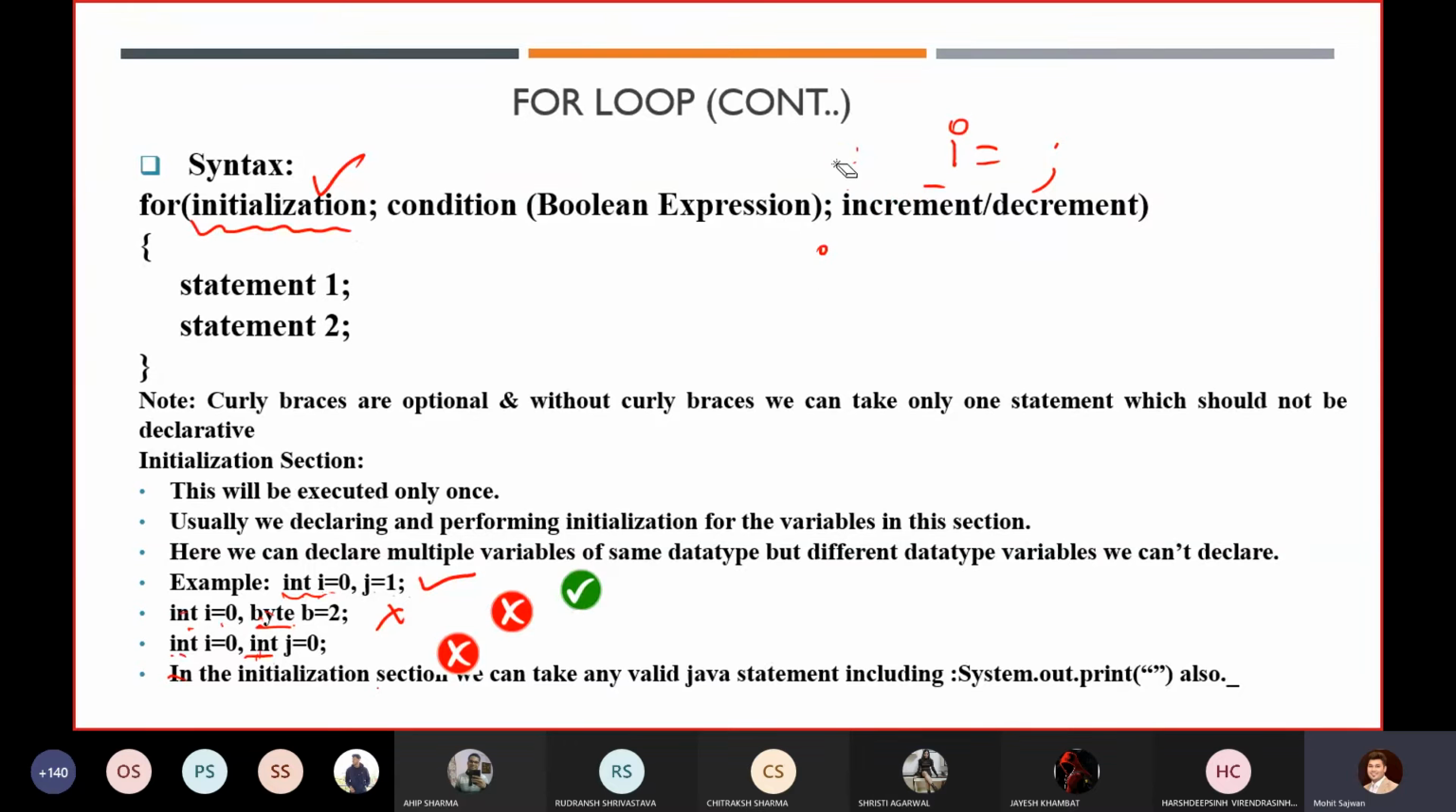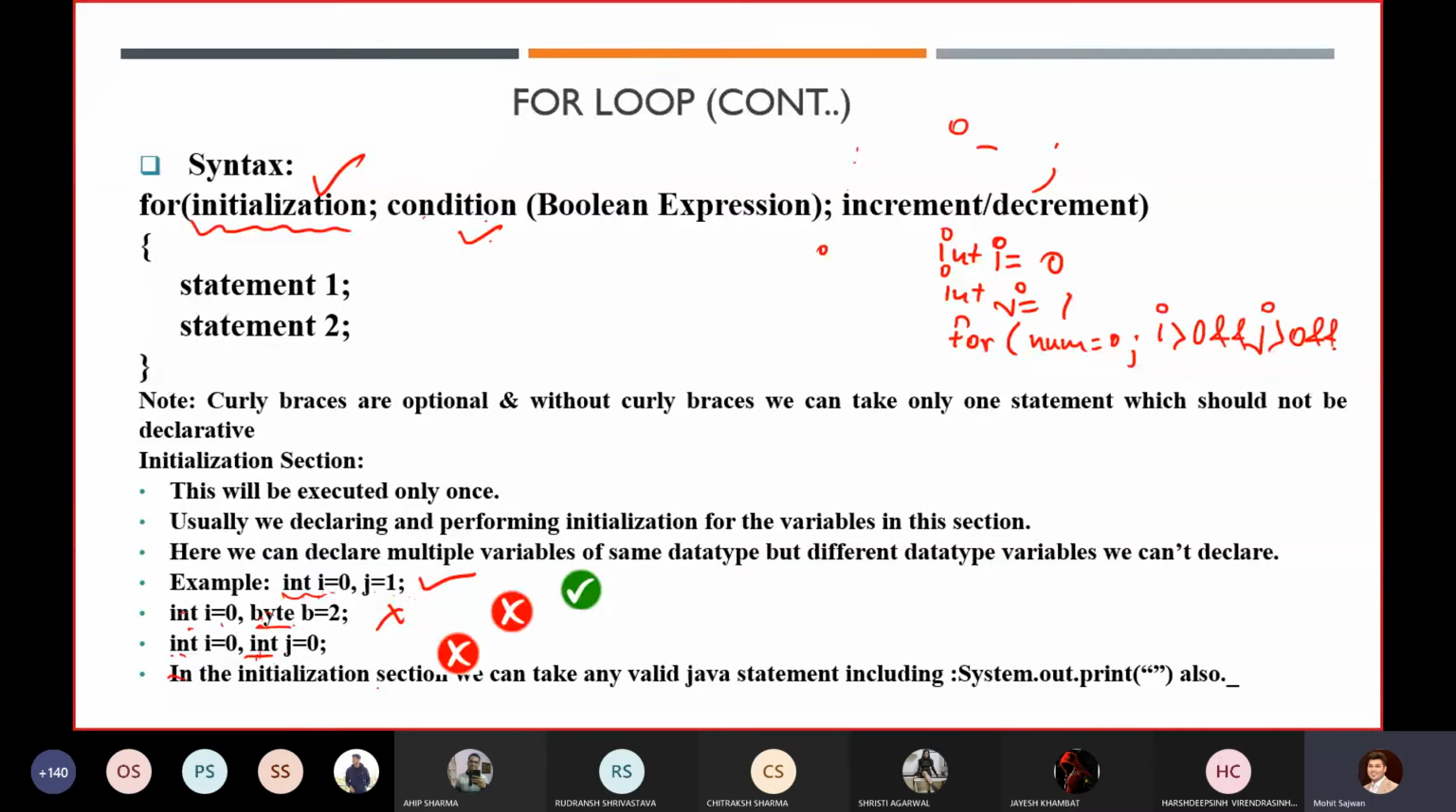Even in the case of a for loop, if you want to check for the condition, suppose you have written int i equals 0, int j equals 1, and then suppose I have written num equals 0. In the condition I can use i is greater than 0, and like this I can use any variables over there. It's up to me.